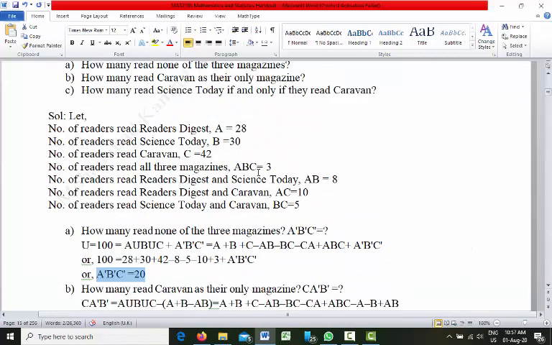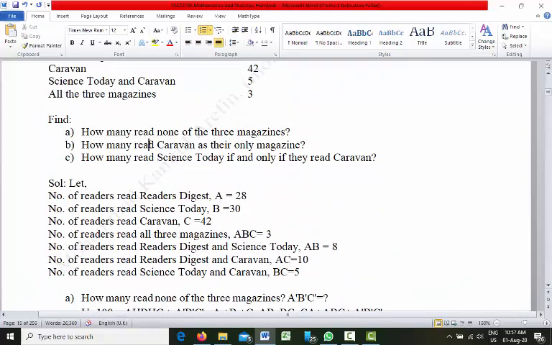Now part B is asking how many read Caravan as their only magazine. Caravan means set C. That means they read only Caravan. That means only C, A should not be there, B should not be there.